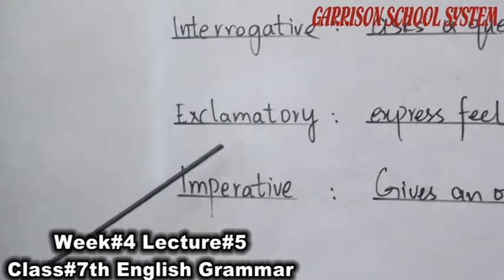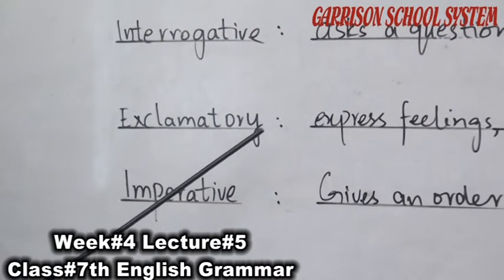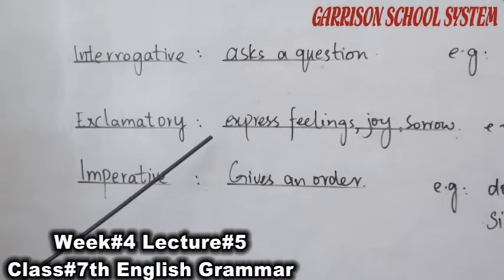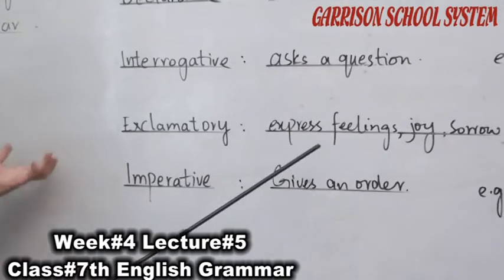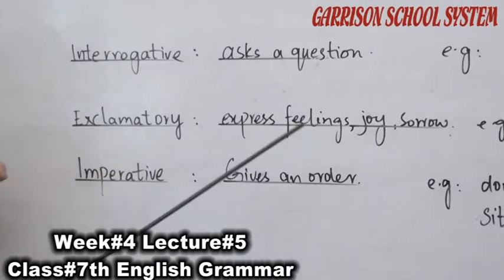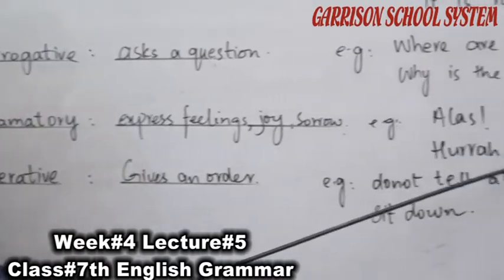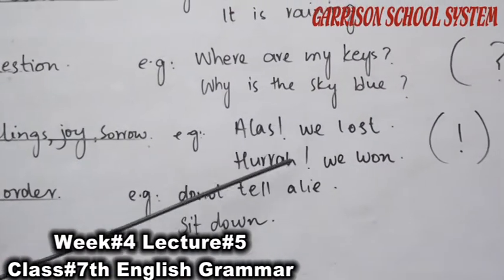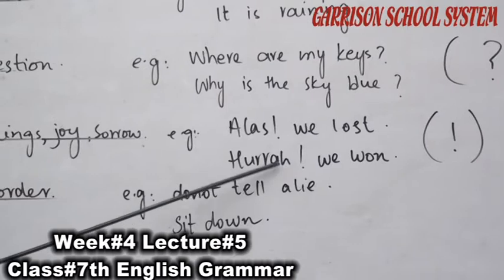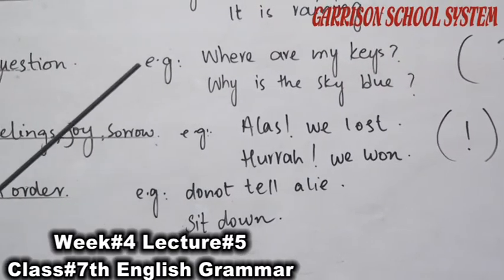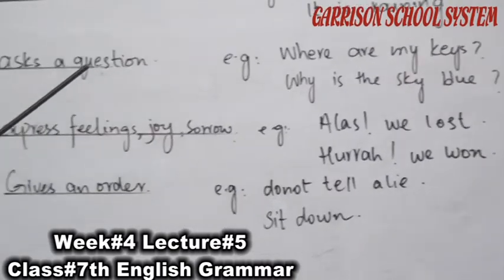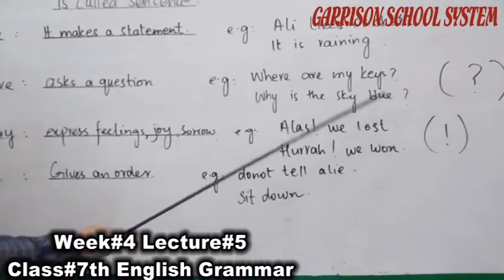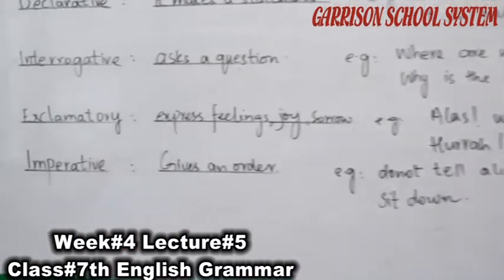Next is exclamatory sentences. These sentences make a strong statement, and they are used to express feelings, joy, sorrow. For example, alas, we've lost! Hooray, we won! You can see the exclamation mark in these sentences. Exclamatory sentences often have the exclamation mark. Then come imperative sentences.